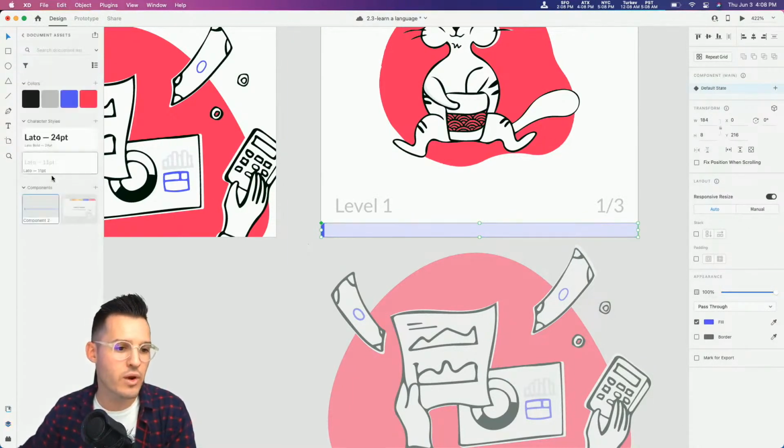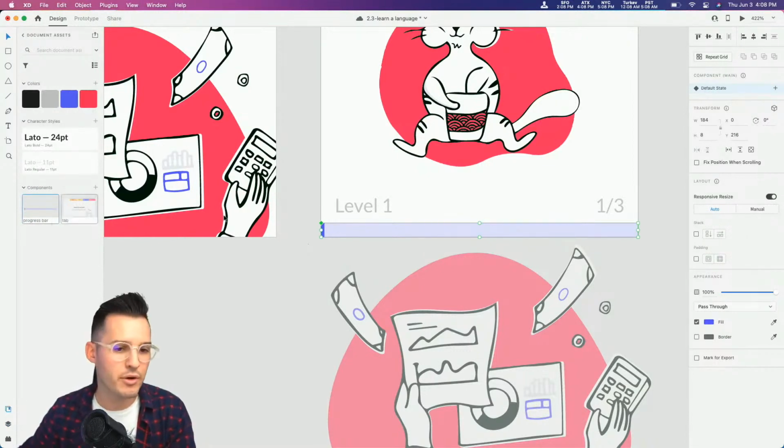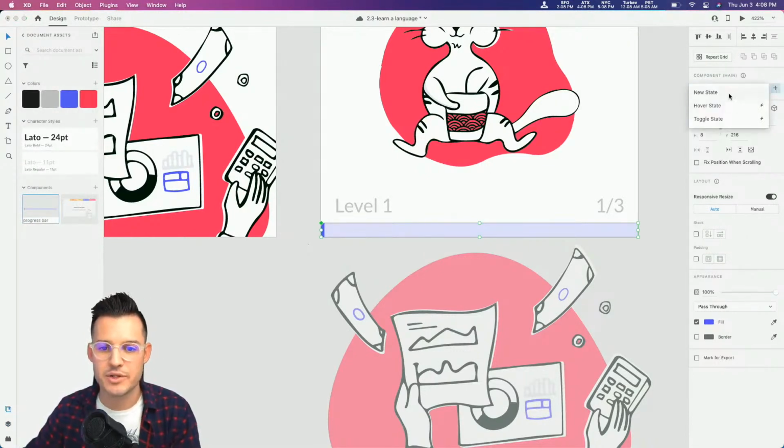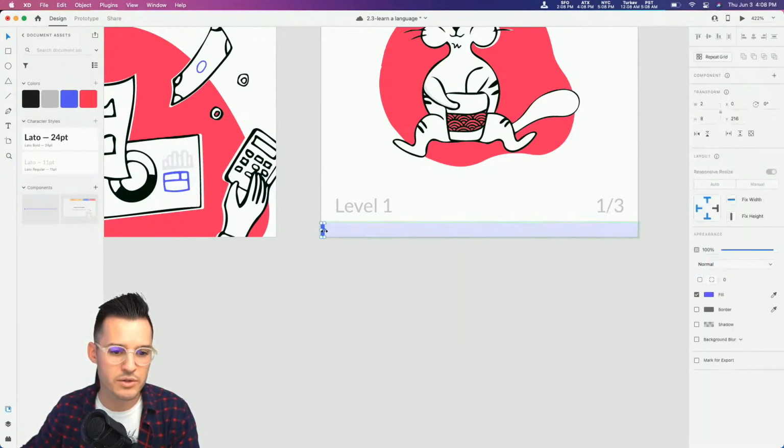And let's go and name that component really quickly. Progress bar, just like that. Let's create a couple of states to it. So here's a new state. We'll call this state 2. And all we're going to do for state 2 is just drag this thing out.